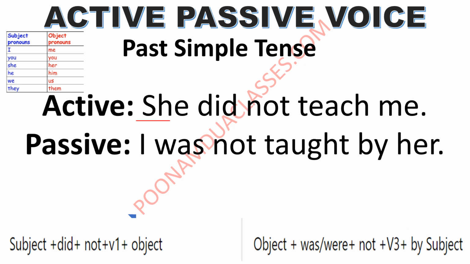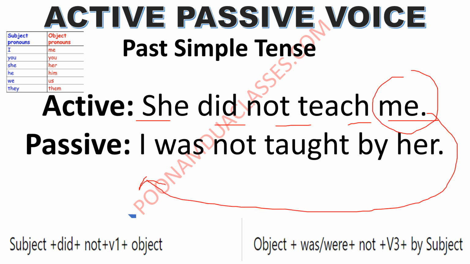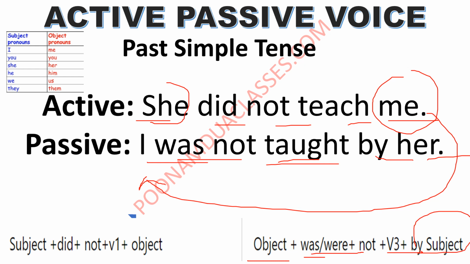One more negative sentence let us do. She did not teach me. Me, this will become subject, I के साथ was use करेंगे. I was not taught by her. Object plus was plus not plus third form of the verb plus by subject. The she here will become object, that is why it will get converted into her.